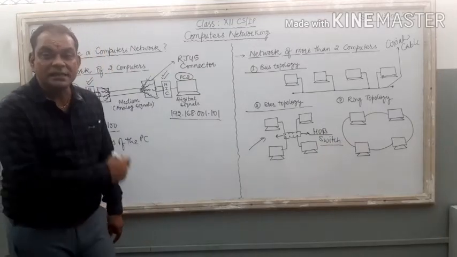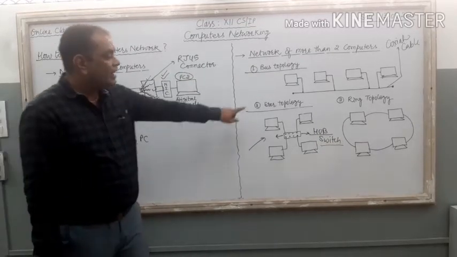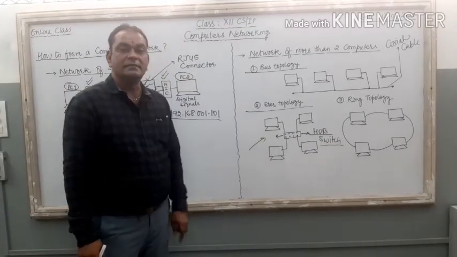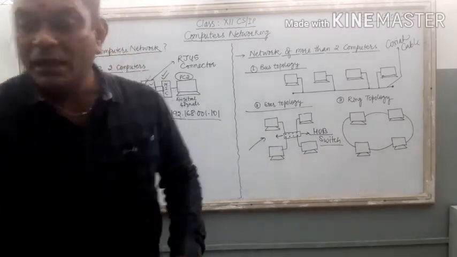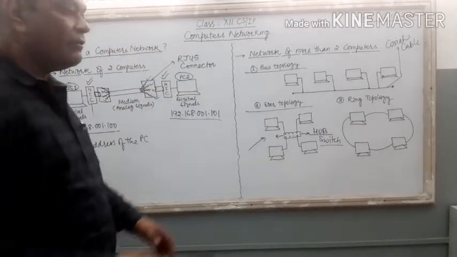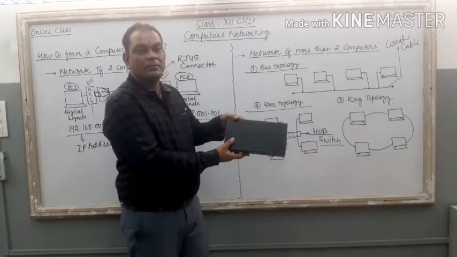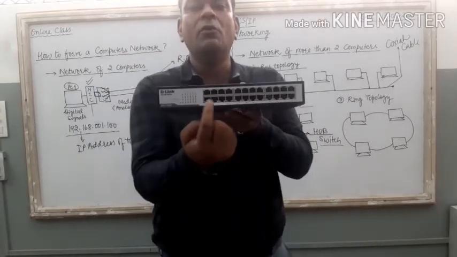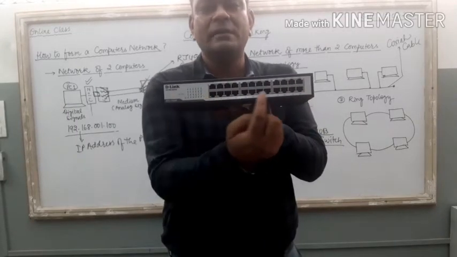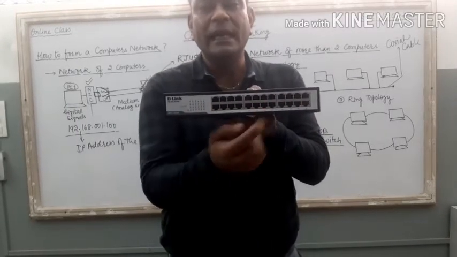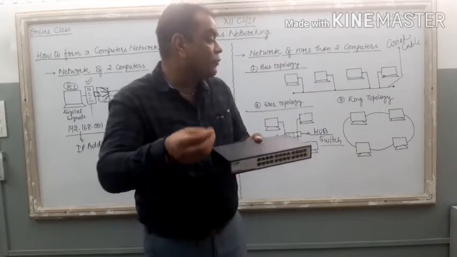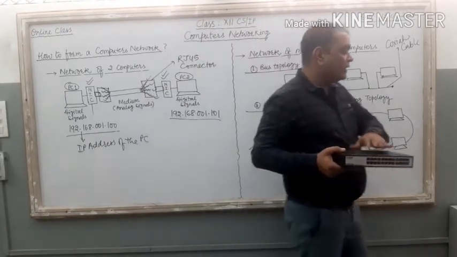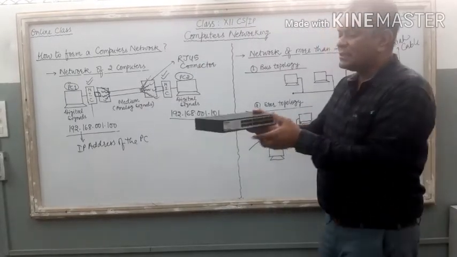Hub or switches are needed in this star topology style. If you want to see the switch, just check this one. Here it is, the hub. Just see this. These are the different ports available on the back side of this hub or switch. These ports are there.